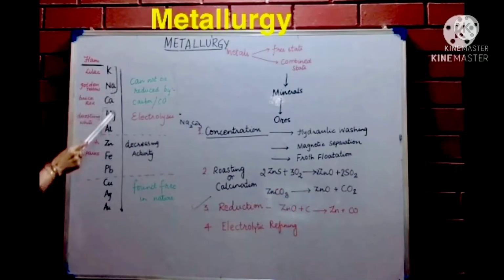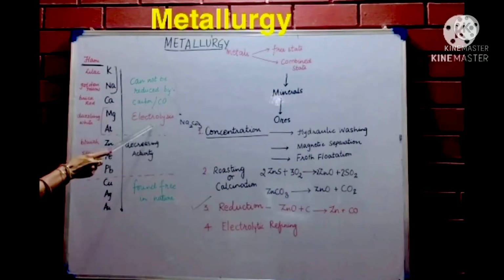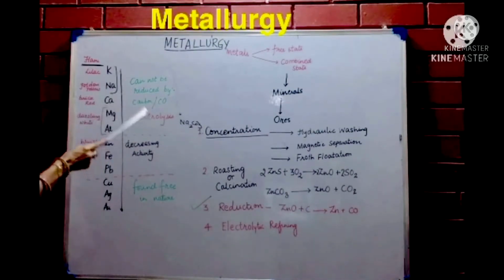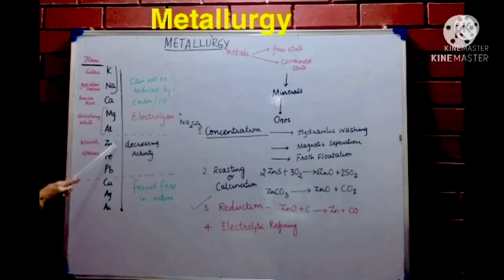So metals on the top till aluminium are electrolyzed to get the metal from the compound. I have sodium chloride, I'll pass current, will get sodium. The metals in the middle are the ones which are moderately active and they can be reduced with reducing agents like carbon or carbon monoxide. The metals below are found free in nature, although they will also require some treatment to get the metal, but in little variety they are also found free in nature.